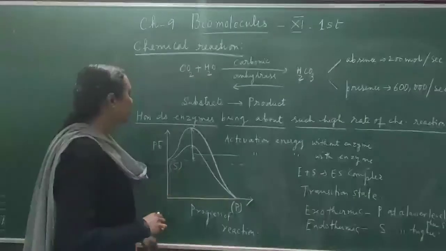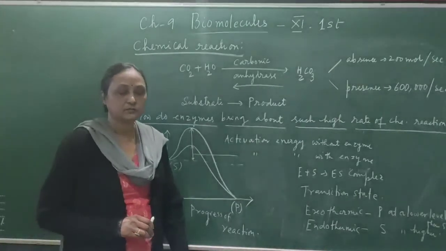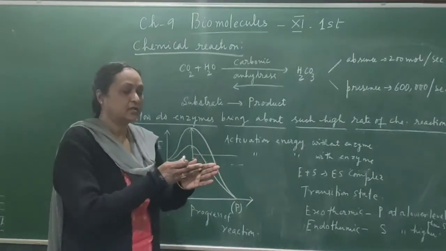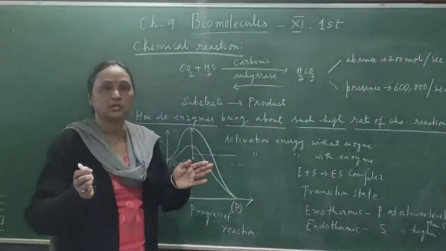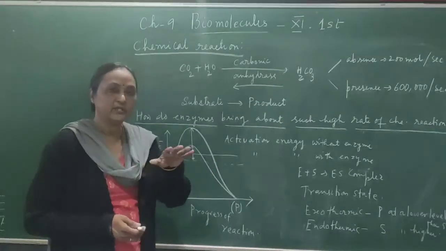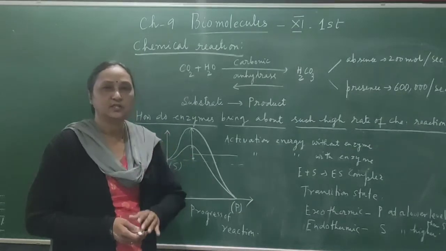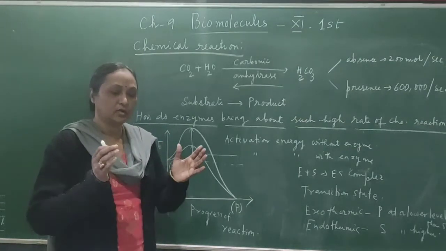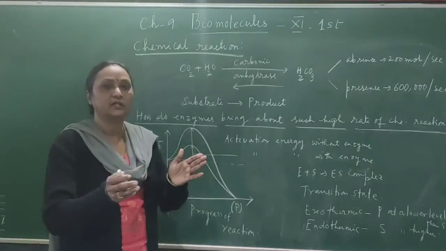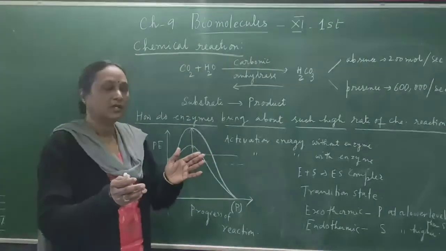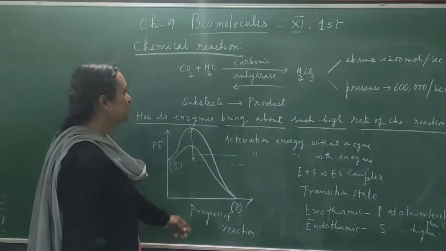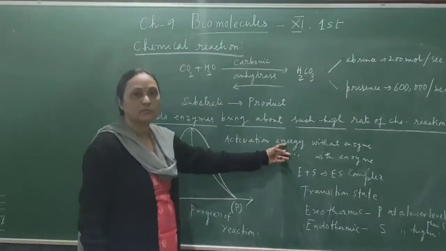Okay, so when the chemical reaction is taking place, the time period in between, when the substrate is changing into the product, is called the transition period. That is the intermediate stage, and it is a temporary stage. During the transition period, all these biochemical activities go on, and ultimately from the substrate you get the product. But for this bond making or bond breaking, there is also a requirement of activation energy.